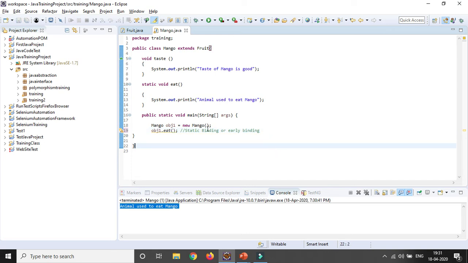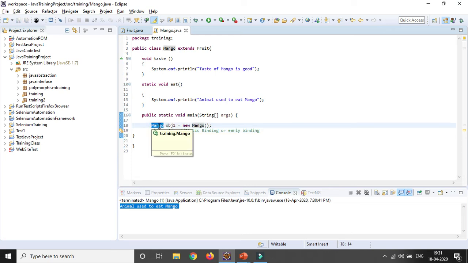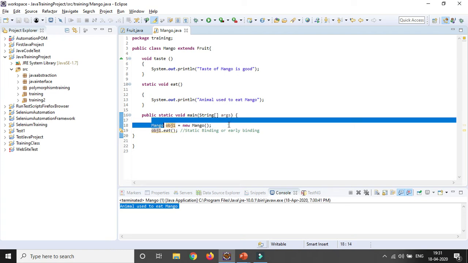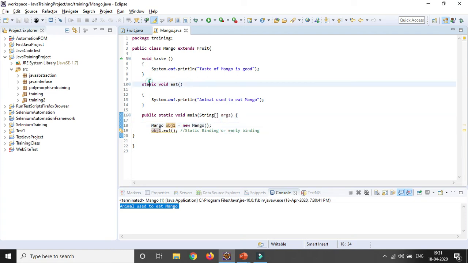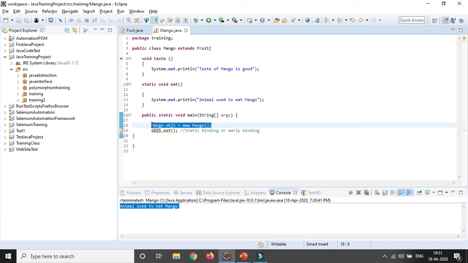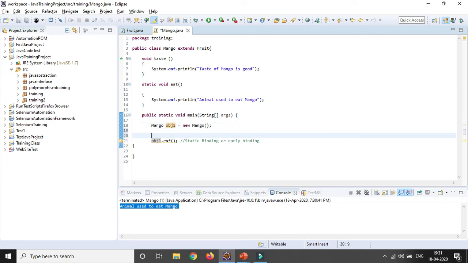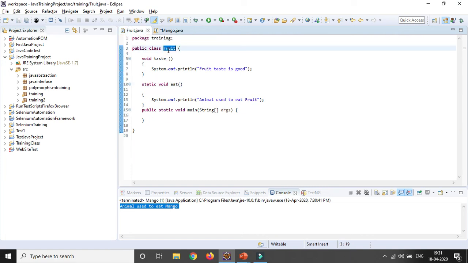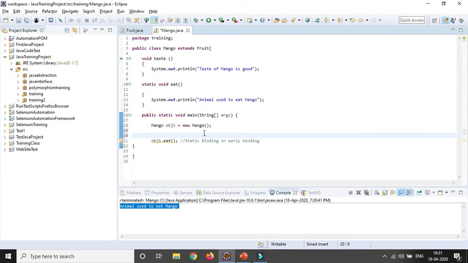Whenever I create an object of the child class using the reference of the child class, that is also called static binding or early binding for the methods declared as static. Now if you create another object for the parent class using the parent class reference, this will also be called static binding.